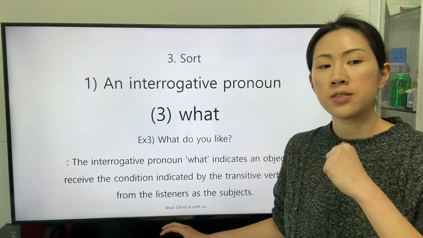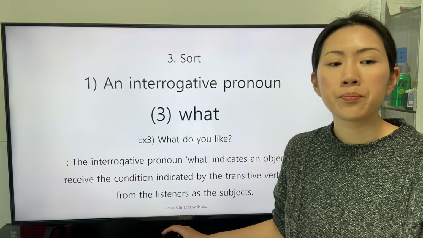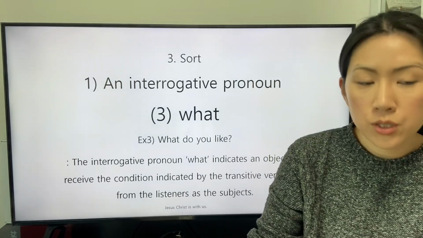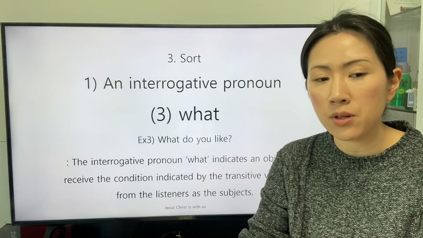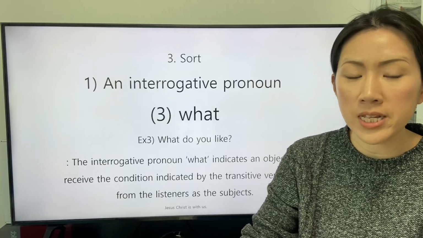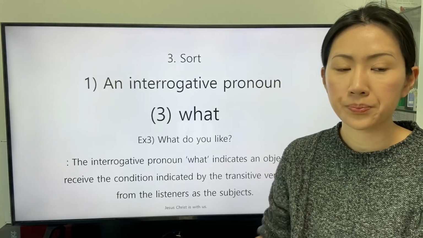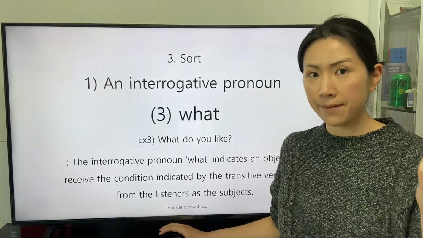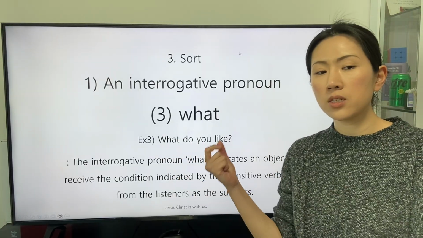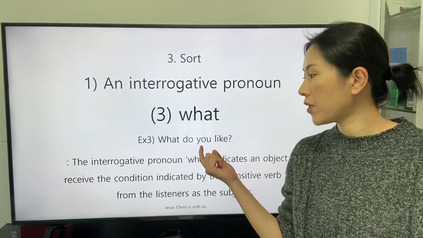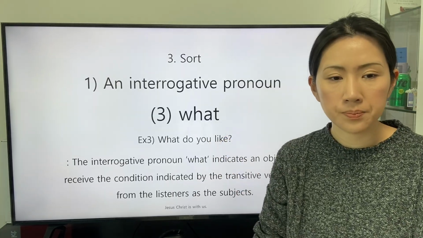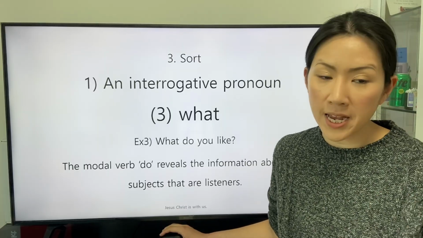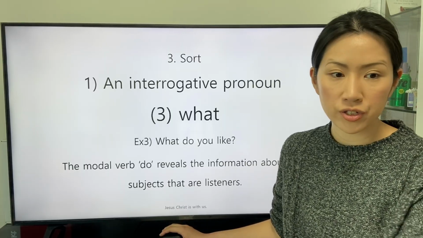The third clause is this: what do you like? What indicates an object to receive the condition indicated by the transitive verb like from the listeners as the subject. The object indicated by the interrogative pronoun what is the object of the transitive verb like. The modal verb do reveals the information about the subject that are listeners.